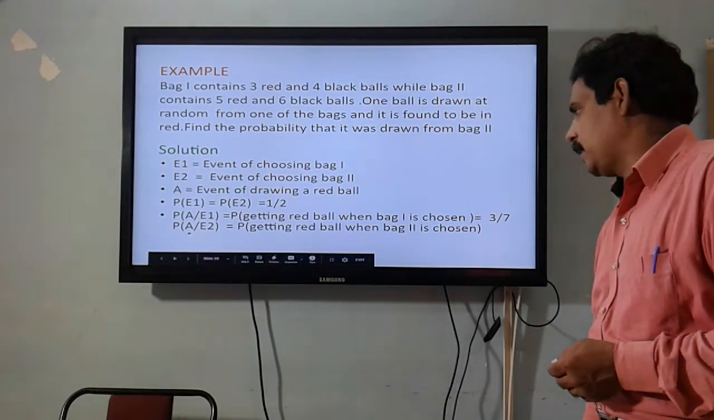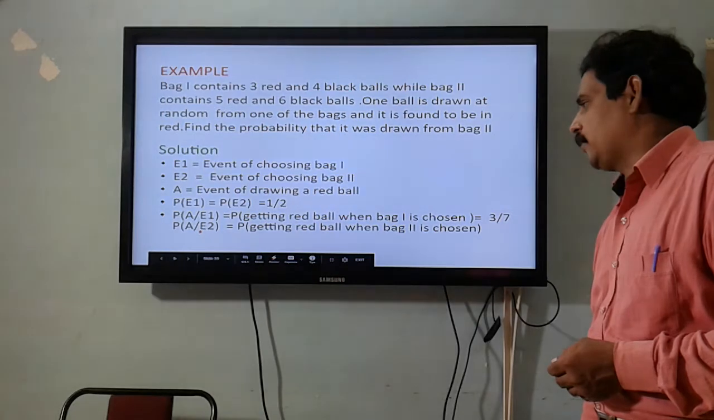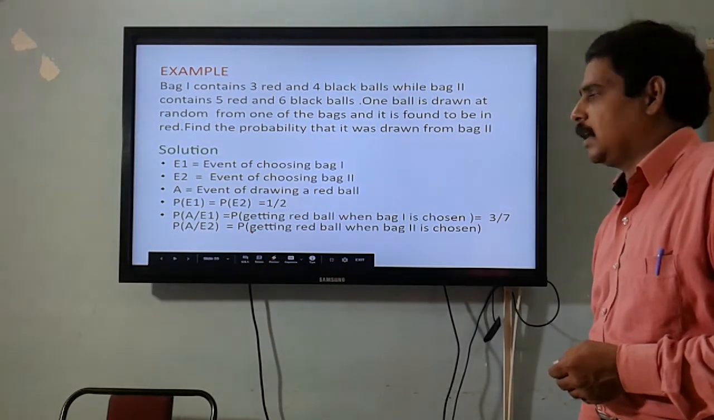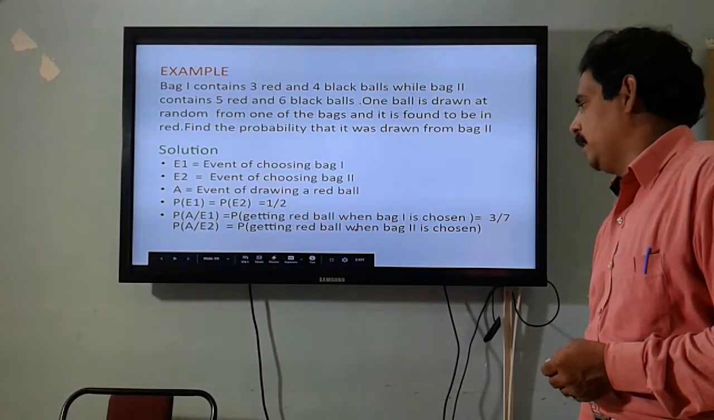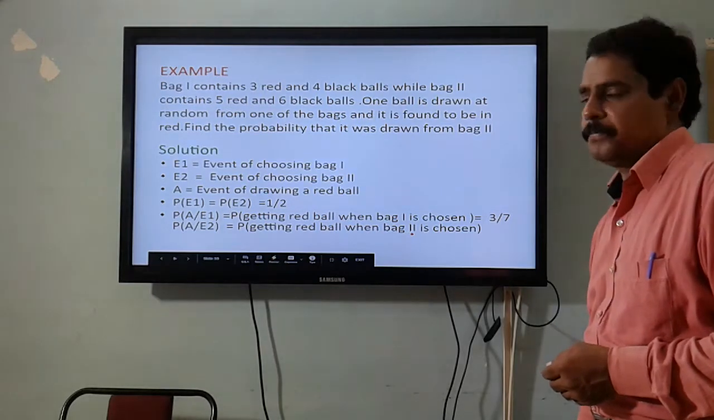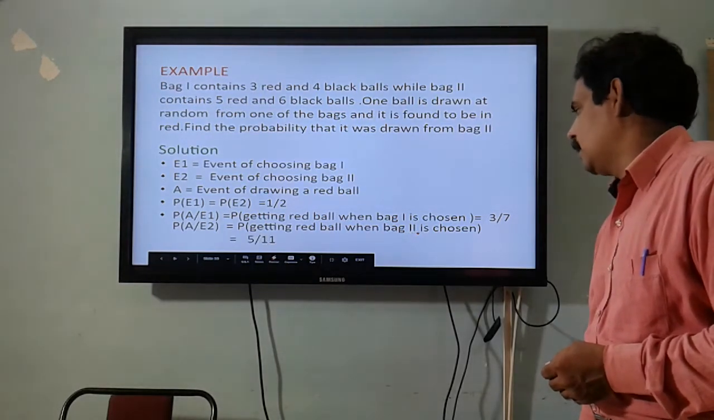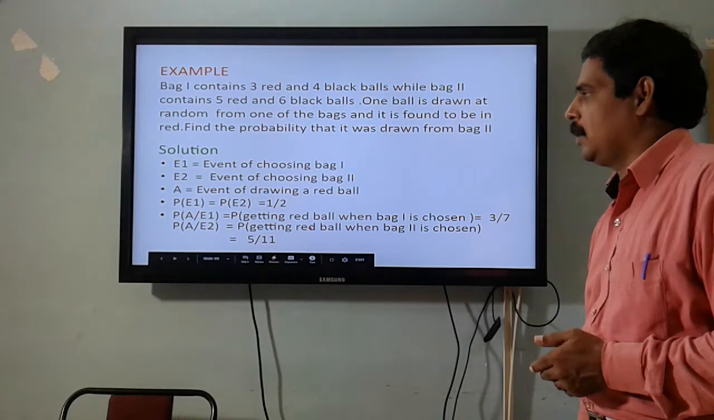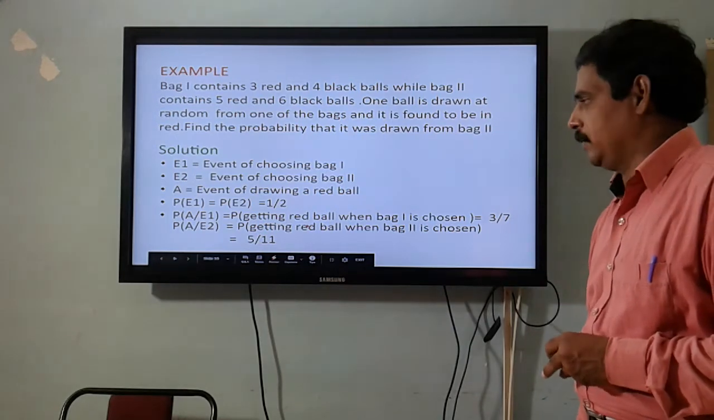Now probability of A by E2. Probability of A by E2 is the probability of getting a red ball when bag 2 is chosen. That is given by 5 by 11. So now we are ready with all the values.